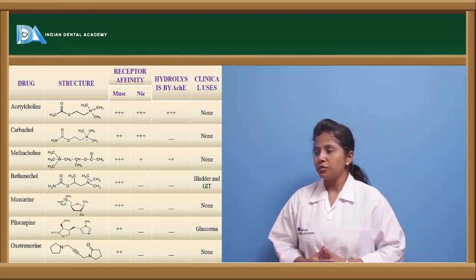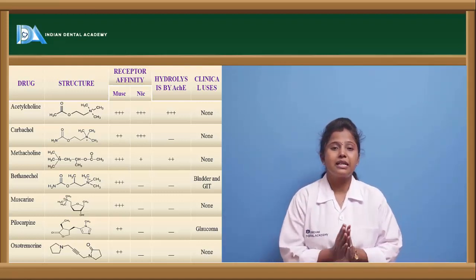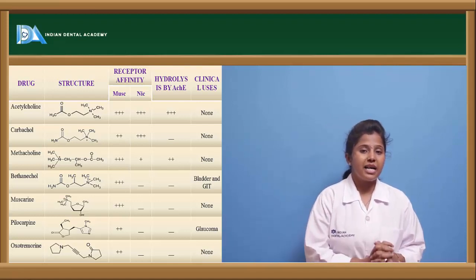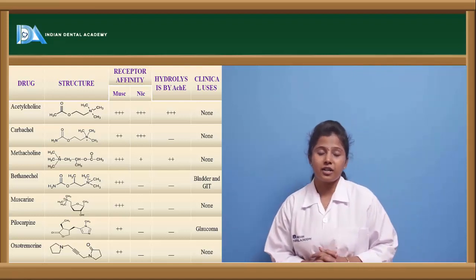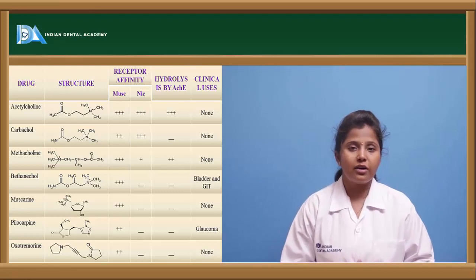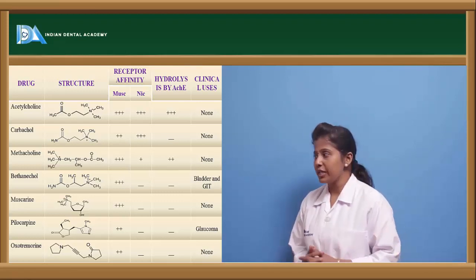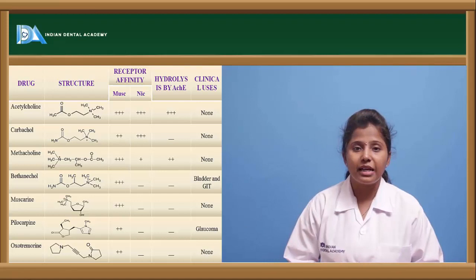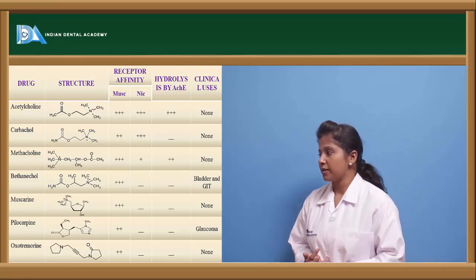And methacholine has greater affinity towards the muscarinic receptor rather than the nicotinic receptor. It is also not hydrolyzed by acetylcholinesterase, and also has no clinical applications.